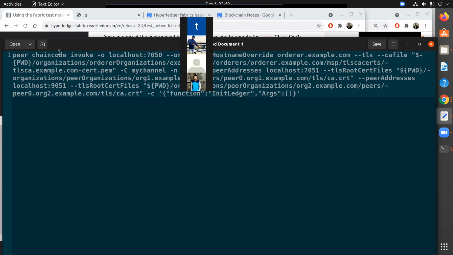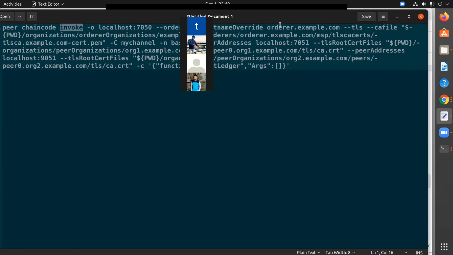What exactly we are doing is invoking the chaincode. We are mentioning the orderer. We are mentioning the certificate authority file as well. This is where you have the certificate authority PEM file. And then we also have to specify the endorser peers. Of course, we have not talked about endorsers yet. But just to give you an example, remember in Bitcoin, in proof of work, we have miners. In the same way, in Hyperledger Fabric, we don't have miners, but every transaction needs to be validated, and that is done by the endorsing peers.